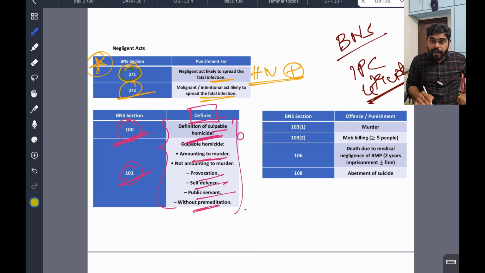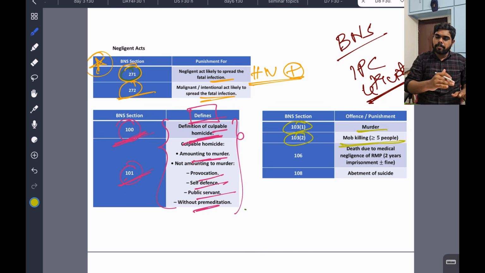That is 100, 101, related to amounting to murder and not amounting to murder, so culpable homicide. Now we come to the offense and punishment. 103(1) is murder, and 103(2) is mob killing, more than 5 people. Imagine more than 5 people hitting and killing one person. That comes under 103(2).